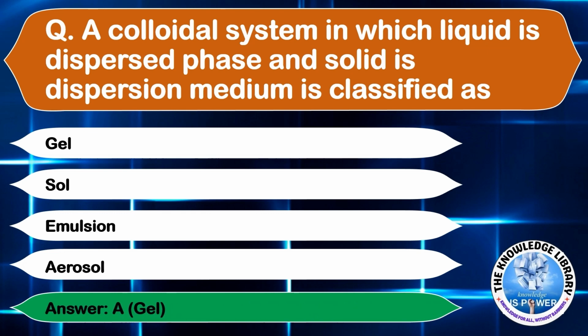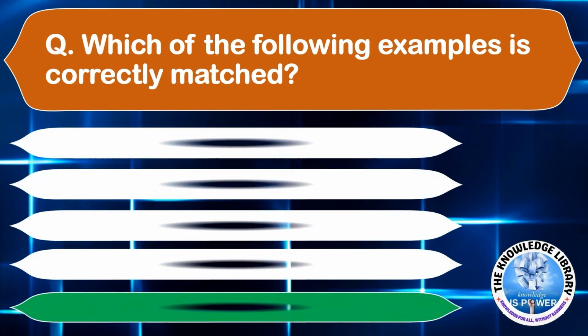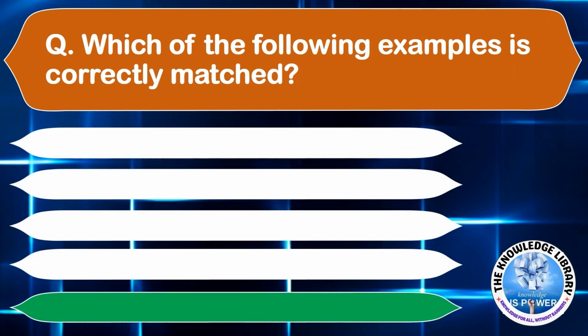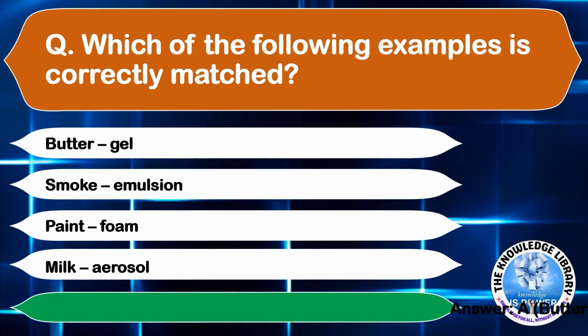Moving on to the next question. Which of the following examples is correctly matched? Option A, butter and gel. Option B, smoke and emulsion. Option C, paint and foam. Or option D, milk and aerosol. The correct answer is option A, butter and gel.